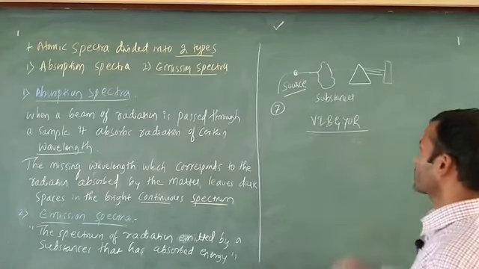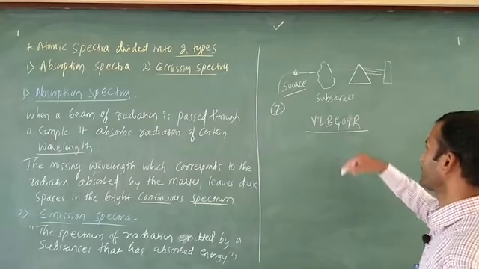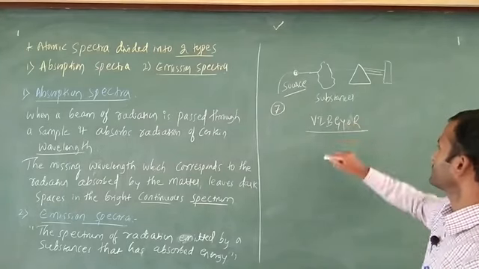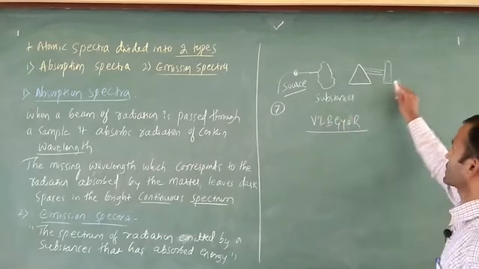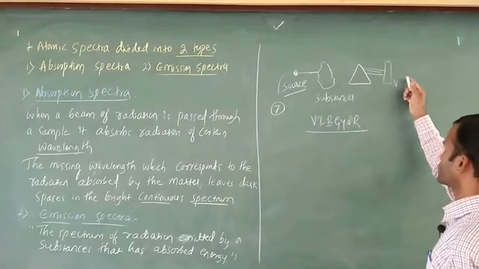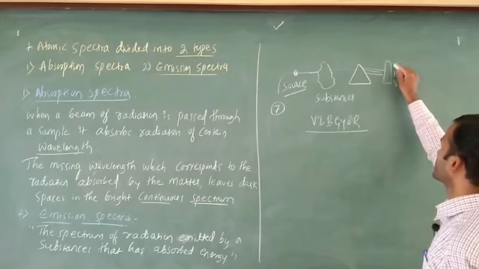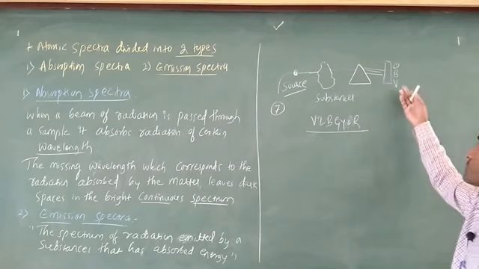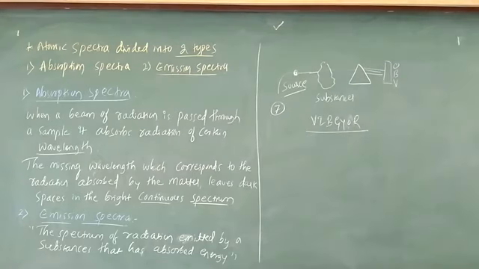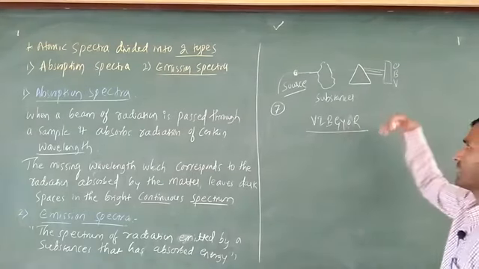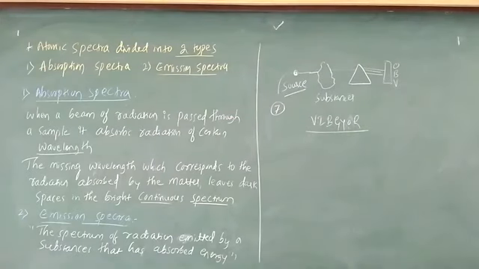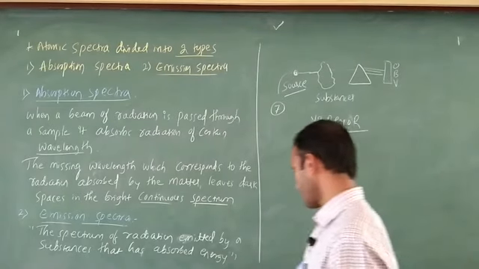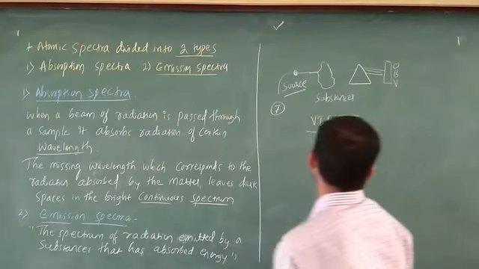VIBGYOR: violet, indigo, blue, green, yellow, orange, and red. Totally seven colors are there, but finally I am going to get only three colors: one is violet, another one is blue, after that orange. Out of these seven colors I get three, but for the remaining colors absorption takes place. That indicates absorption spectra. Those three colors we get on the photographic plate.